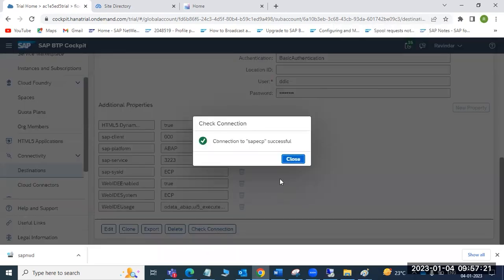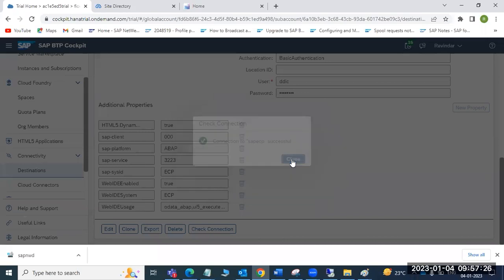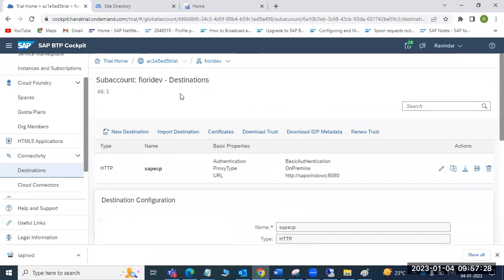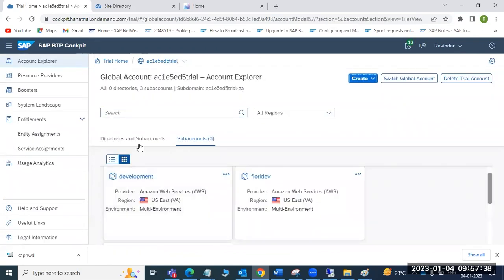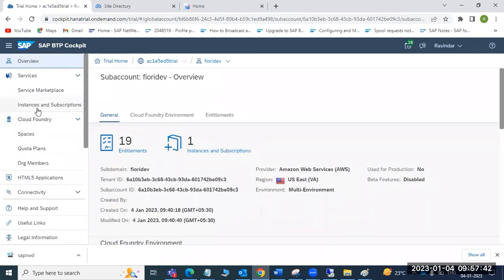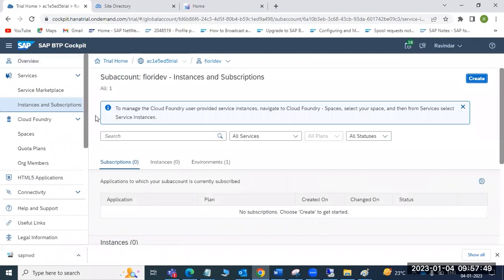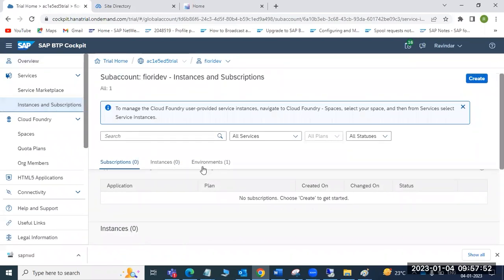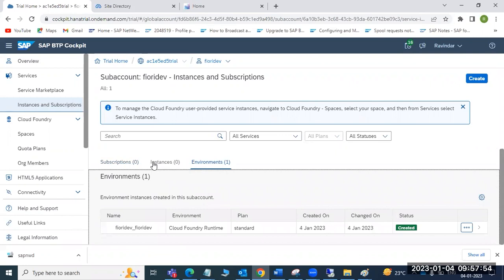Then click on the connection. Now the connection is successful, which means my BTP sub account is able to talk to my backend ECC system successfully. So now I can deploy the services. I can consume the data from my backend here in Fiori. Suppose you want to use some alerts or whatever you want, you can deploy the services and use them.